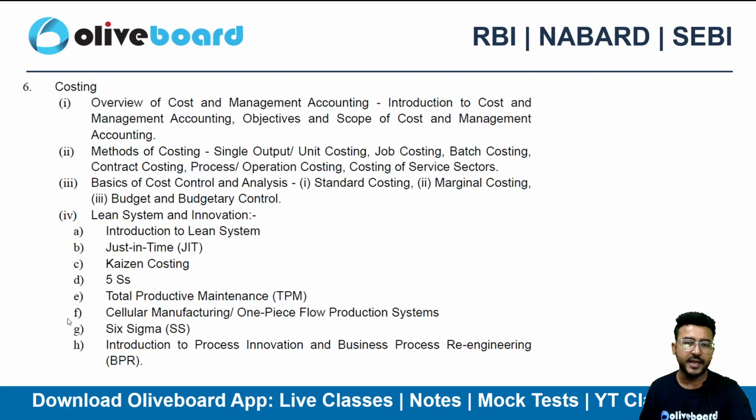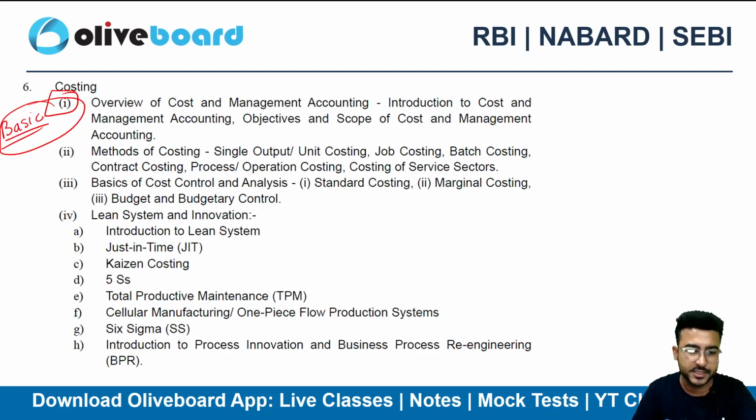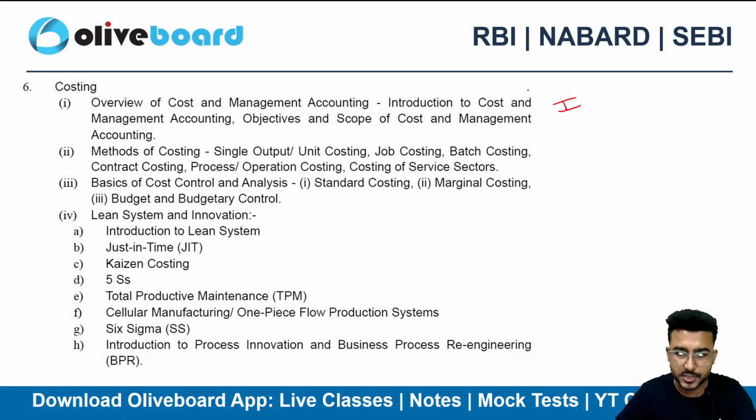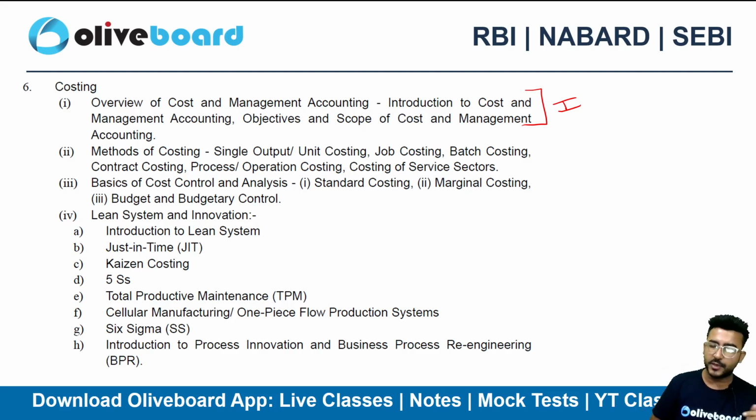Coming to costing, again a very scoring topic. For those who are not having the background of finance or commerce or costing, no worries at all. What you guys can do is first start with basics of costing, complete theory, then directly move to the lean system. So what will be the priority level? First you need to cover this portion, basics of costing. What is cost? What are the classifications of cost on the basis of different criteria? What is management accounting? What is cost accounting? What is the scope of these things?